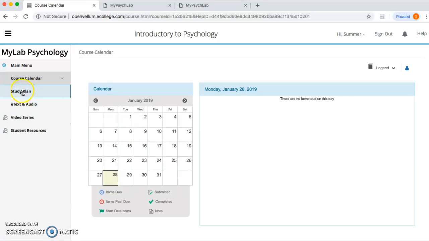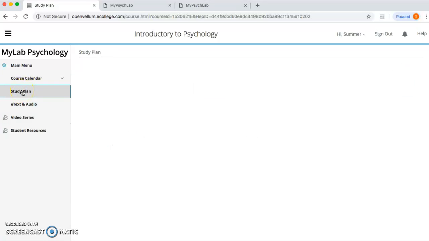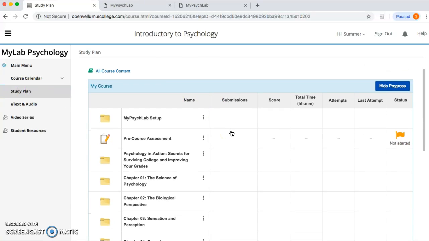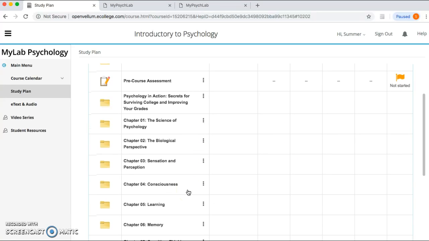If you click on to study plan, that's going to bring you to the chapter by chapter resources that are available for you. Okay, and here's where it's actually going to keep track of everything you do in a grid. So every time you take an exam, anytime that you complete a study guide, it's going to mark it for you. And then if we scroll down here is where you can see all the different chapters.